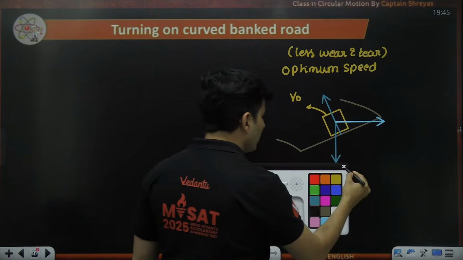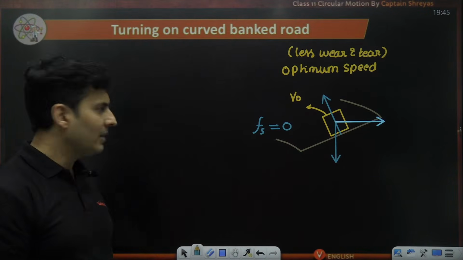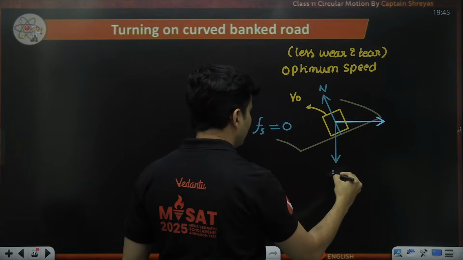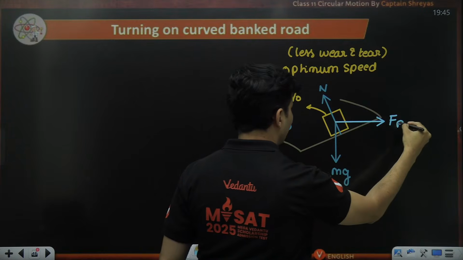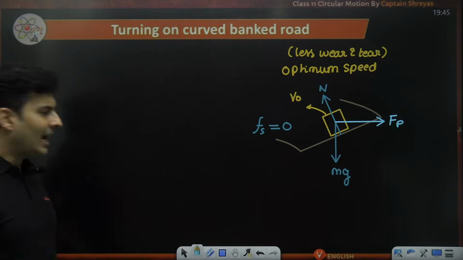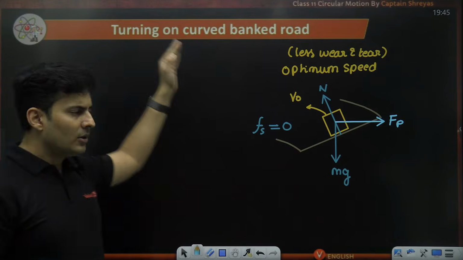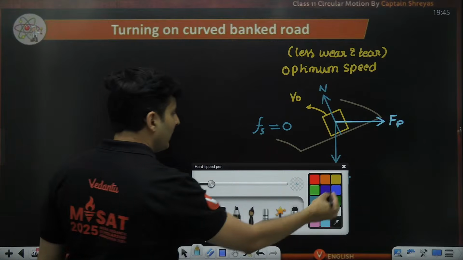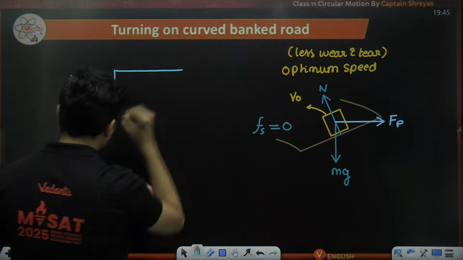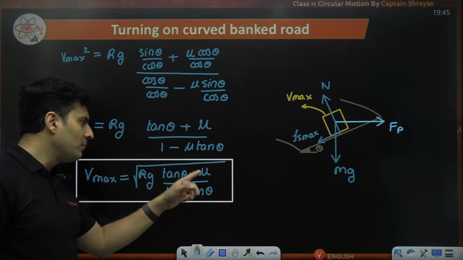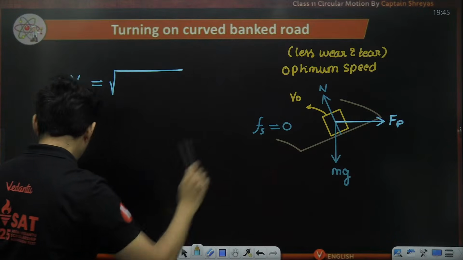And in such a scenario, you will see the friction will be absent, or you will not take help of any friction. You are just dependent on the normal force, mg and your pseudo force. That's it. These forces are enough to balance the body. When you again draw the FBD, resolve the components, and write the equations, the optimum speed formula which you get is very important. It is just like this, but mu won't be there because friction is not there. Everything is the same in this FBD, except friction is not there.